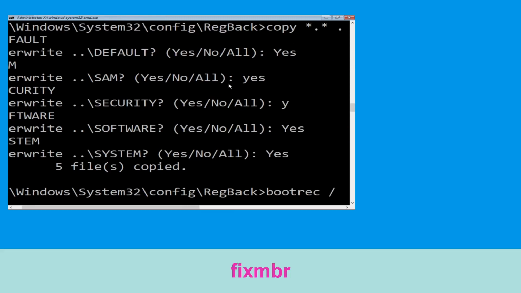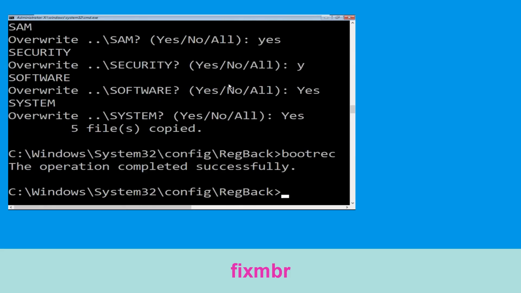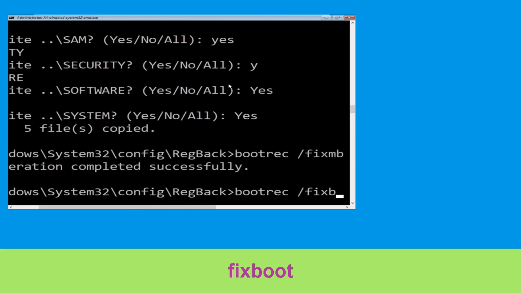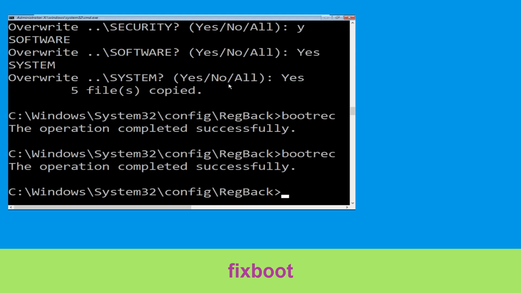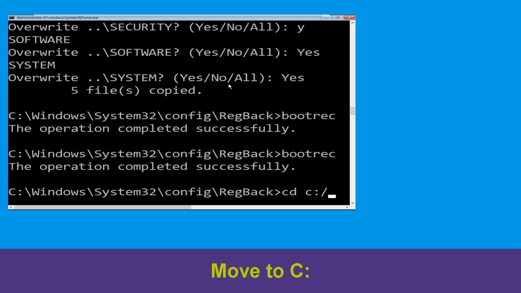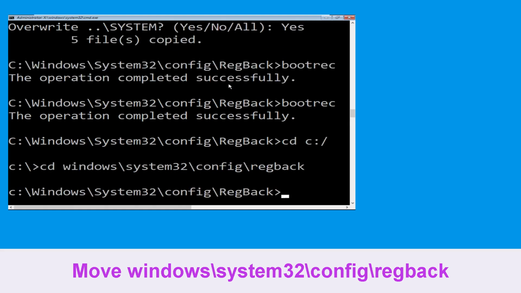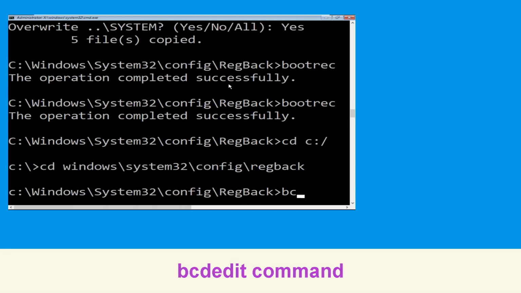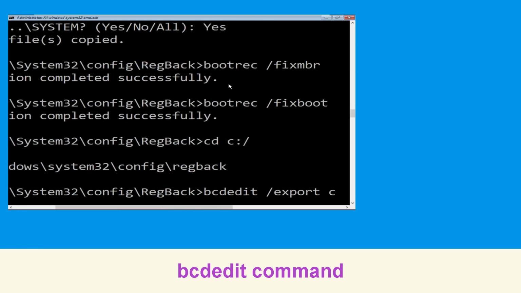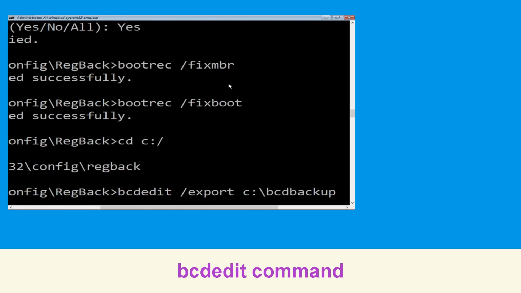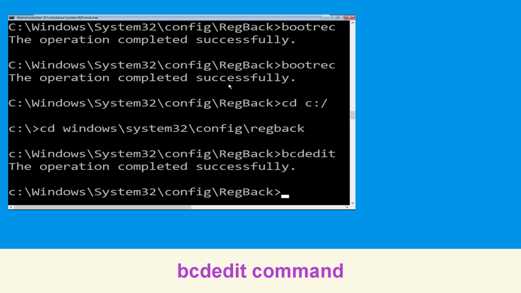Type in bootrec /fixmbr and hit enter to execute the command. Now type bootrec /fixboot and hit enter to execute. Now execute this command cd c:\. Now type this command cd Windows\system32\config\regback and simply hit enter to execute the command. Now type this command bcdedit /export c:\bcdbackup, then hit enter.